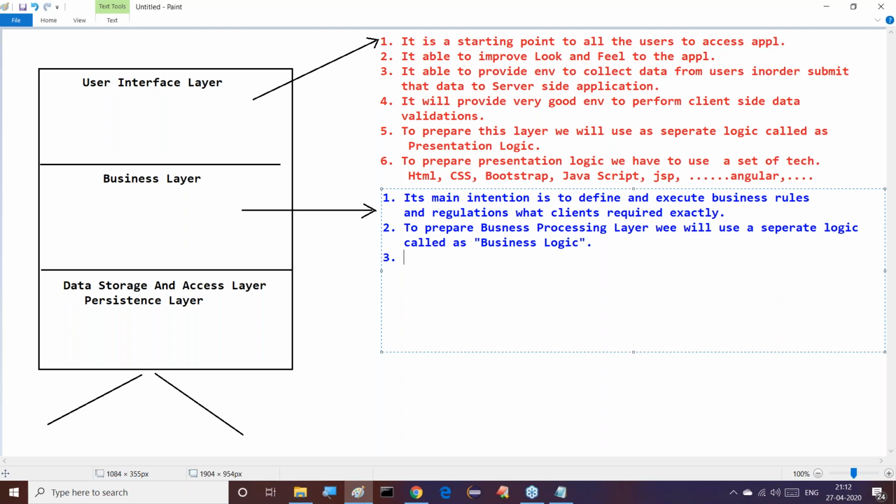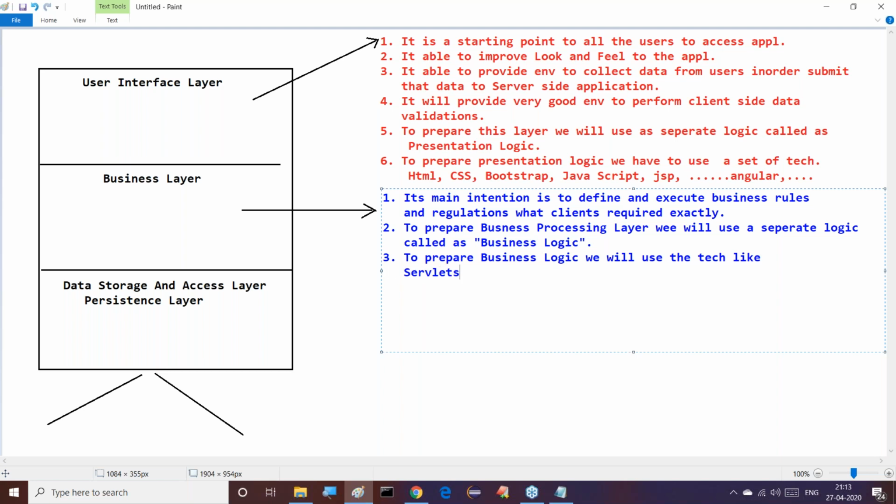Next one, after completion of this, the third one. What about this third one? We can understand it clearly. The third one is: to prepare the business layer, business processing layer or business logic, we will use technologies. What are the various technologies we are able to use? Number of technologies are available, depending on our architecture and what we are using.